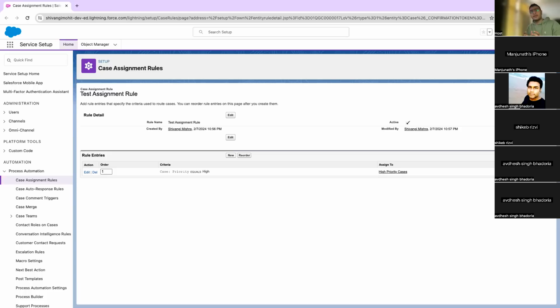Just for the assignment purpose, you will have a lot of flows and triggers and workflow rules, and it will look really bad. Some process automation will assign a case to the high priority queue, some process automation may assign that case to a user XYZ, some trigger may assign it to a user ABC, and a case will get stuck sometimes. A case may not get routed correctly if you use different tools to route cases to a designated user.